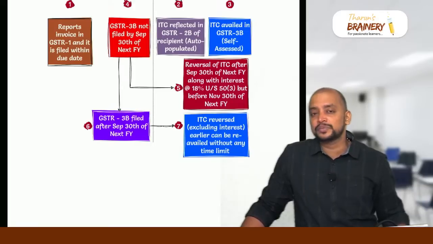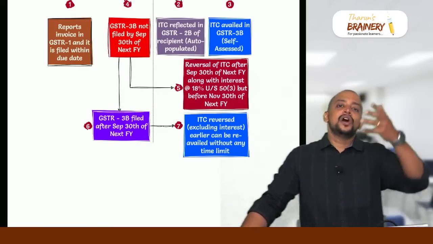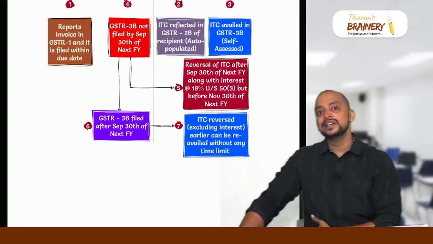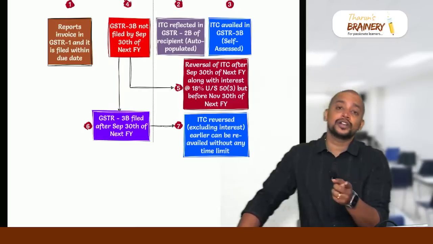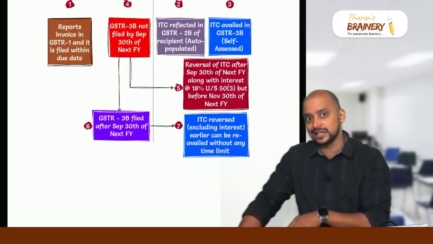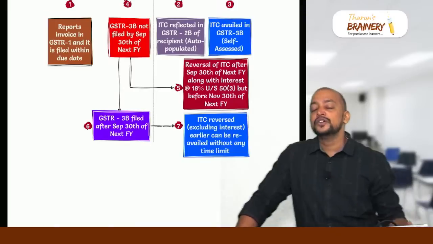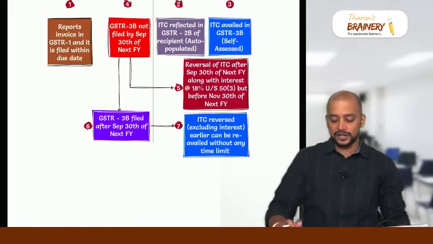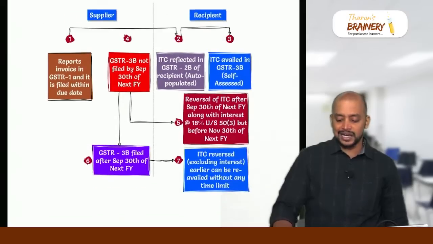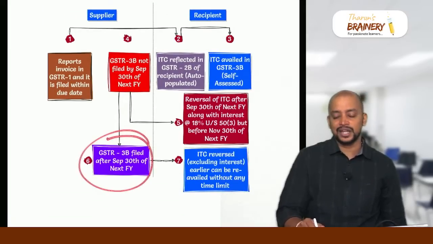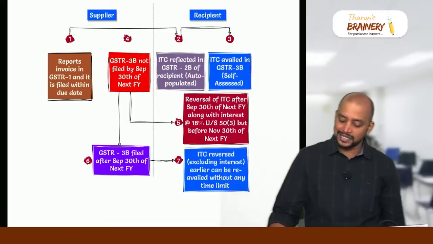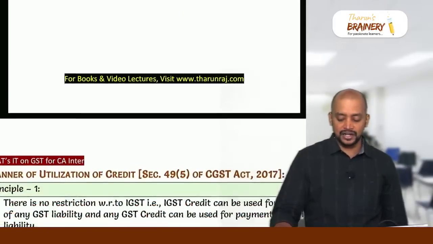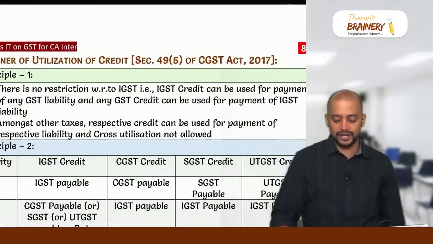What is the interest under section 50 subsection 3? On account of availment of ITC, we need to compute the interest on the availed and utilized ITC, not on the availed ITC but on the utilized ITC, at the rate of 18% from the date of utilization till the date of reversal. Now, thereafter, if the supplier files GSTR 3B again, can the recipient re-avail the ITC reversed earlier? Yes, but the interest cannot be re-availed. So this is about section 41 read with rule 37A.